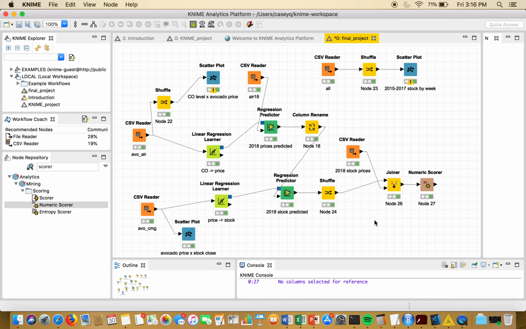I think the models would do better if we included more factors that probably play into stock prices, such as how the economy is doing in the current times, and publicity for Chipotle, things like that. So maybe it should have been a question of if carbon monoxide levels affect Chipotle stock more than how it does. But this was a really helpful exploration for me, and I'm glad that I could take the work a lot with this type of data and produce a model.